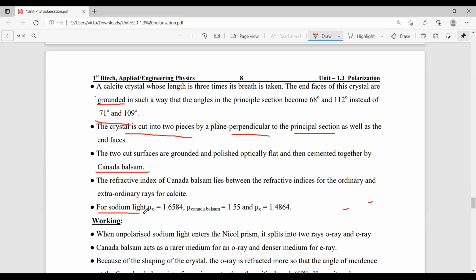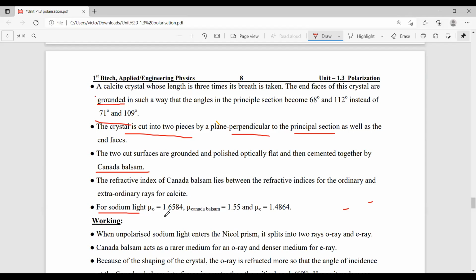Here we use sodium light as an unpolarized light. Actually, the best examples of unpolarized light are all ordinary lights: sodium light, sunlight, candle light, tube light. All ordinary lights are examples of unpolarized light.